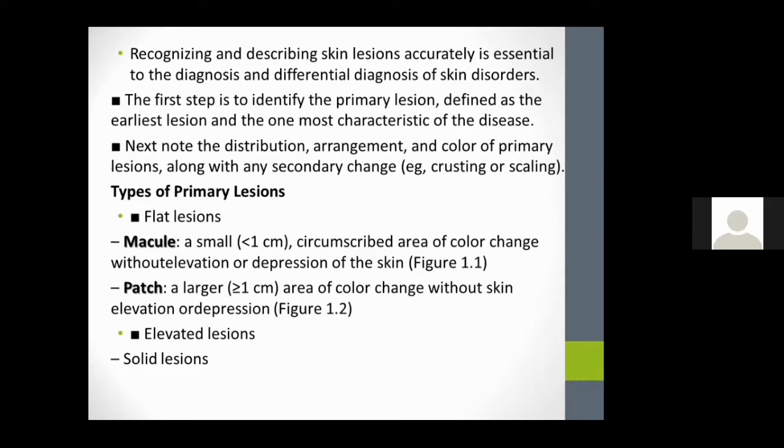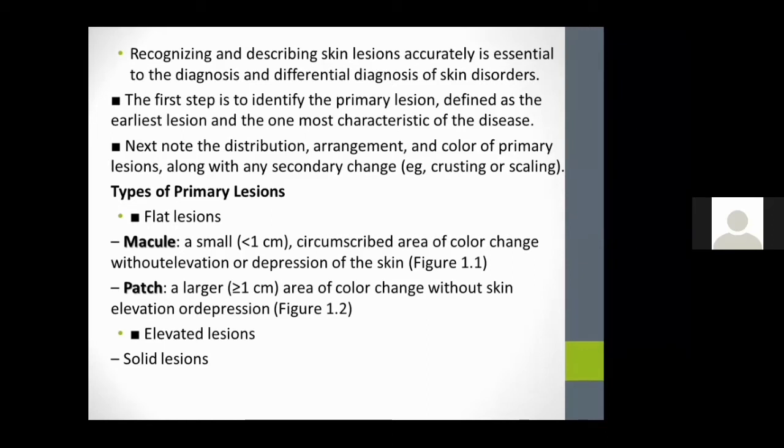We all know there are two types of lesions, primary lesions and secondary lesions. The types of primary lesions are commonly seen in children. The flat lesion is the macule, a very small lesion less than 1 centimeter, without any elevation or depression of the skin. There is no difference in the configuration of the skin, it is the same as the skin. There is only a color change.